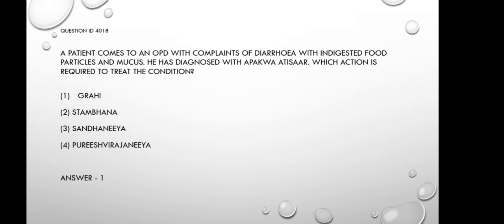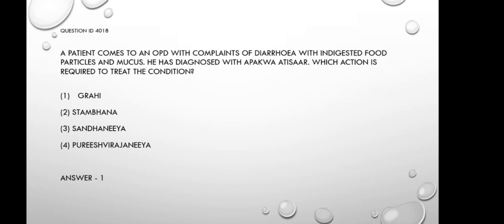So we have two hints. The karma we select should control the Atisara. At the same time, it should digest the indigested food particles. So definitely we can exclude option 3 and option 4, where Sandhaniya, which means healing action or union promotion action, which have nothing to do in controlling the Atisara. In Purisha Virajaniya, which means improves or normalize the color of stool, can also be excluded. Coming to option 1 and option 2, Grahi and Stambhana, both controls the Atisara.